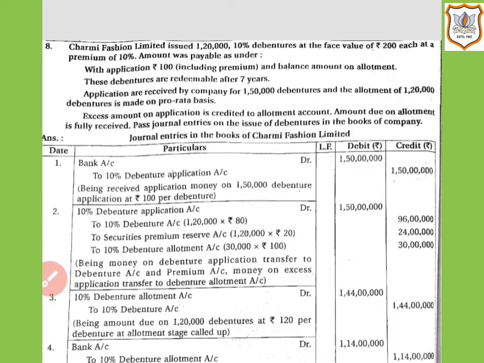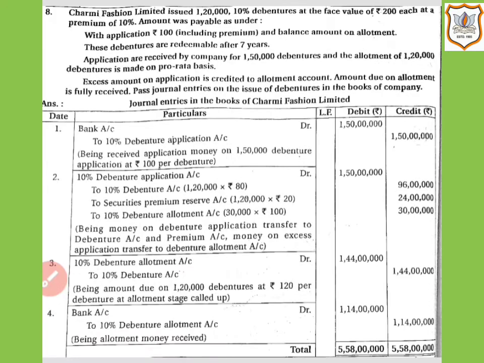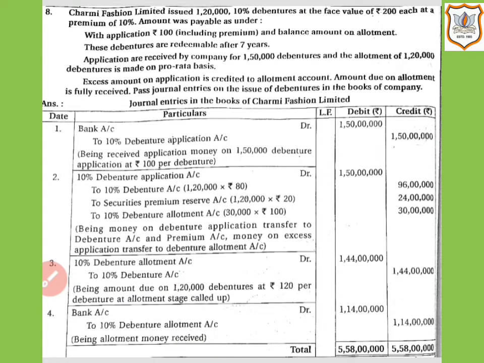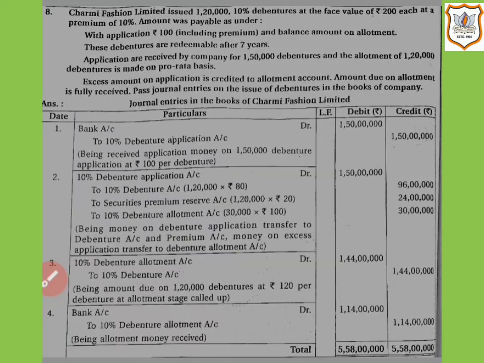So here 10% debenture application account will be debited, that is 1 crore 50 lakh, and 10% debenture account will be credited with the amount of application money on the allotted debentures, that is 1,20,000 debentures at the rate of rupees 80. 80 is the amount per debenture at the time of application excluding premium, that comes to 96 lakh.